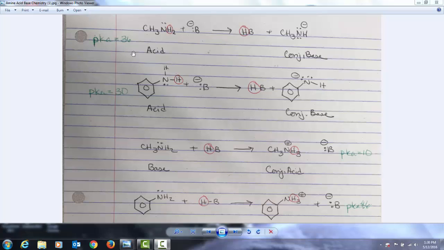So up here at the top I have both an alkyl amine and an aryl amine, and I'm showing both of these acting as acids to produce their corresponding conjugate bases. Now, in order to do this favorably, you need a very strong base, and there aren't a lot that could do the job for you.